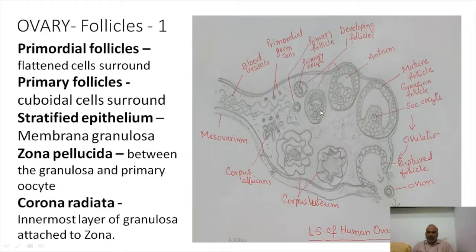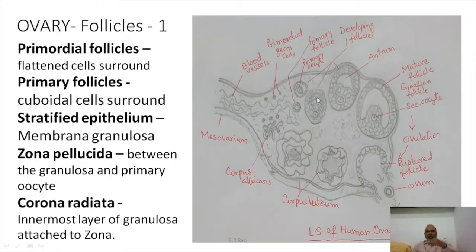Between the membrana granulosa and the primary oocyte, a special layer is formed during the development that is called zona pellucida. Friends, let me tell you once again. Primordial germ cells are surrounded by flattened cells. Later, primary follicles are surrounded by cuboidal cells. The cuboidal cells multiply, forming many layers. Such layers are called granulosa cells.